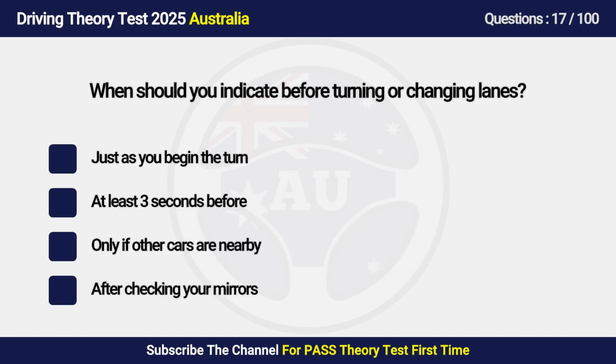Question 17. When should you indicate before turning or changing lanes? A. Just as you begin the turn. B. At least 3 seconds before. C. Only if other cars are nearby. D. After checking your mirrors.